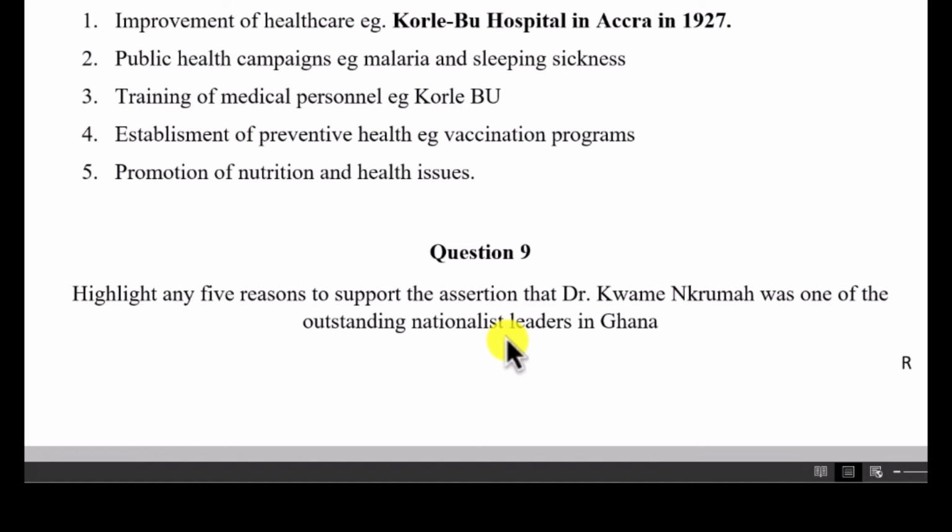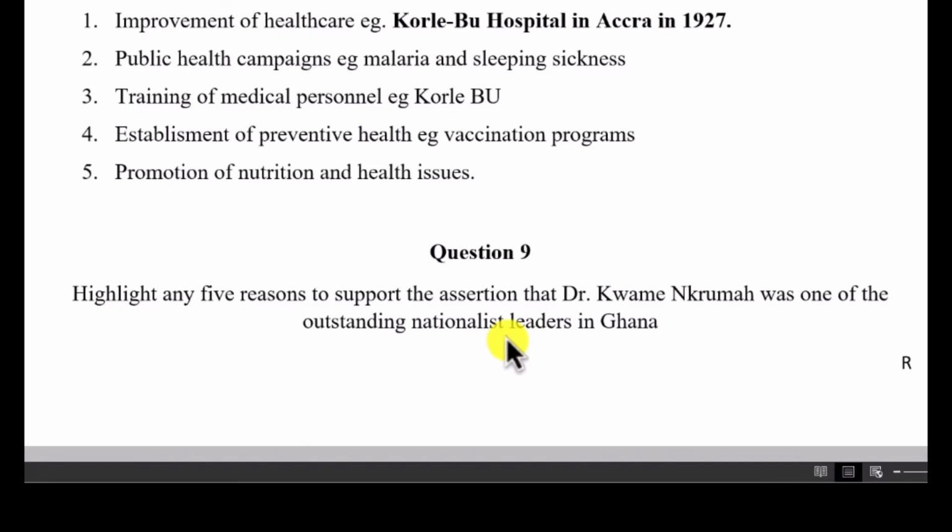Now, this question is very tricky. If you are not careful, I know students may be tempted to write the achievement of Nkrumah when he became prime minister or later a president. This question is not asking for that. They are only asking you to look at the coming of Nkrumah in 1947, thereabout, up to 1957. Within that 10 years that he worked, what were some of his outstanding achievements that made him stand out among the other nationalists, not Nkrumah as a president.